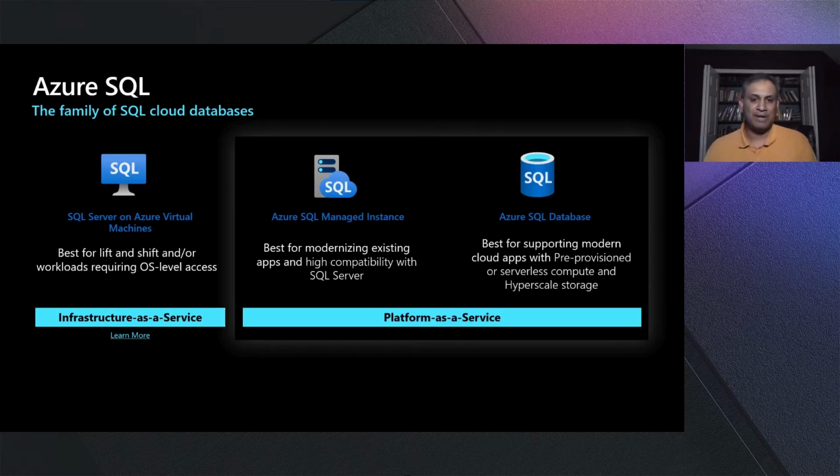The second is the PaaS platform. Here we have two choices. One is the managed instance. The other one is Azure SQL Database. So what is managed instance? It's a fully managed SQL Server. Unlike the VM where you manage everything, here the entire infrastructure, operating system, as well as the platform is managed by Microsoft. All you have to do is manage your SQL Server and the applications that run on top of that. Managed instance also comes with all the additional PaaS capabilities such as HADR, backups, upgrades, as well as an evergreen version of SQL Server, which is always running the latest and greatest version. And you use this when you need instance level capabilities.